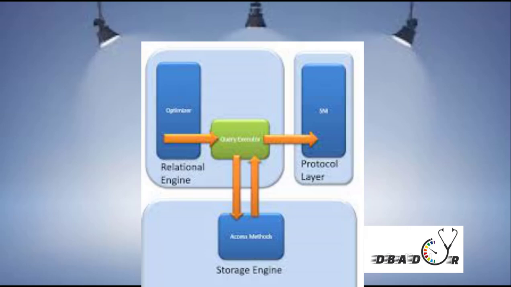Network interface in network configuration involves enabling a protocol, like TCP or named pipes or whatever.